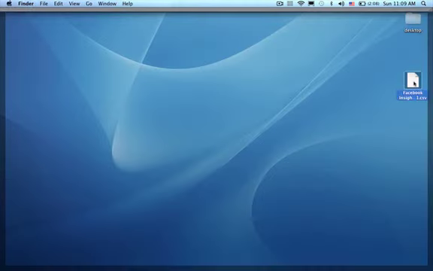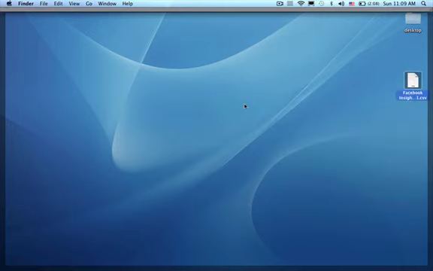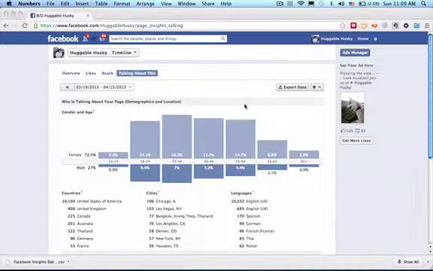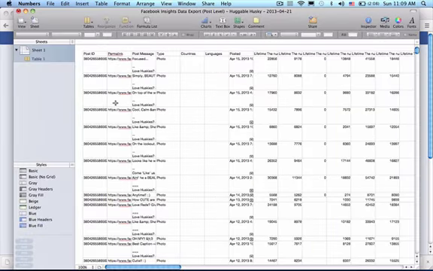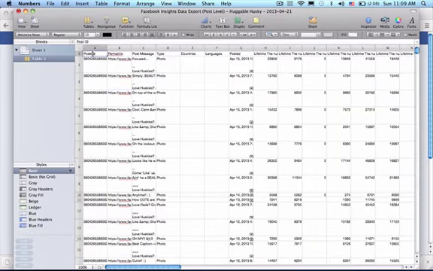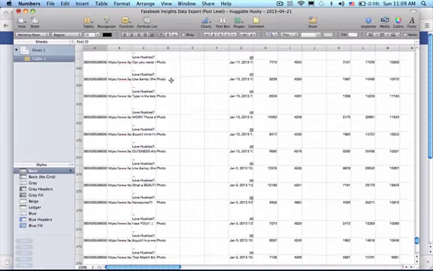So open it with either Excel or Numbers, whatever you're using, Open Office. I'm just going to use Numbers for this. And here's what's important. Over here you can see these are all the posts that have been posted since January 1st, okay?